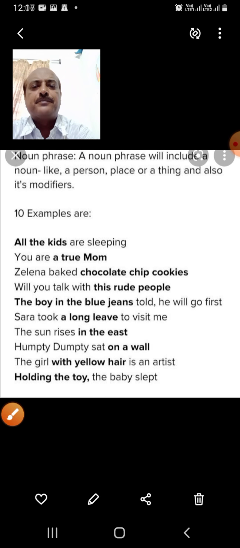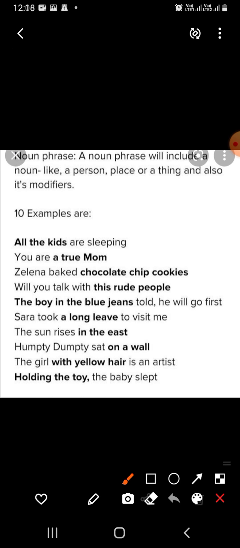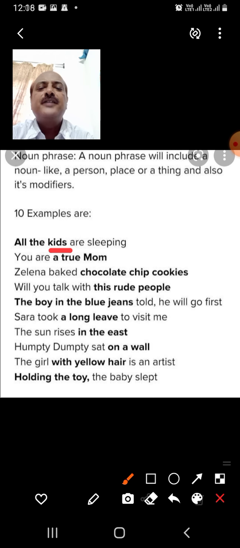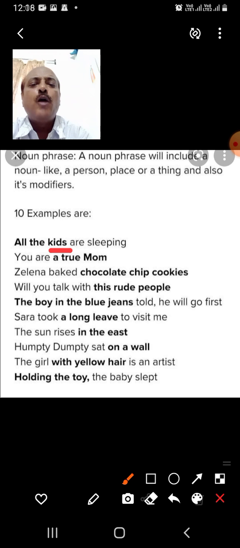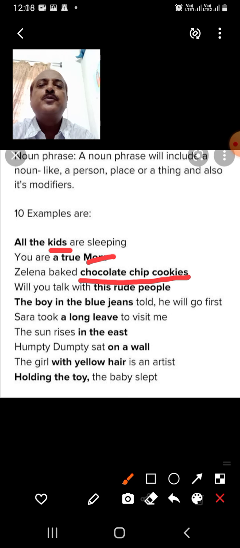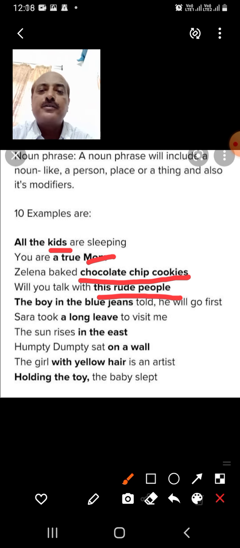Now here are some more examples. All the kids are sleeping. So kids means small babies, small children. So this is the noun. All the kids, noun phrase. You are a true mom. So mom, mother, that is a noun. A true mom is the noun phrase. Zelina baked chocolate chip cookies. Cookies is a noun. Cookies means biscuits. And chocolate chip cookies is a noun phrase. Will you talk with this rude person? Person is the noun and rude means not good.